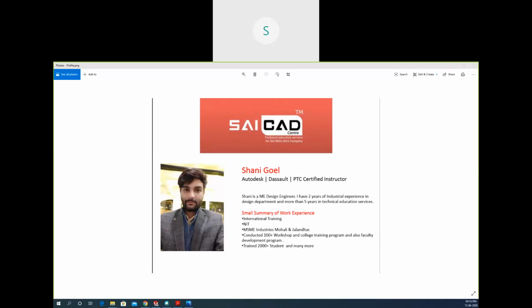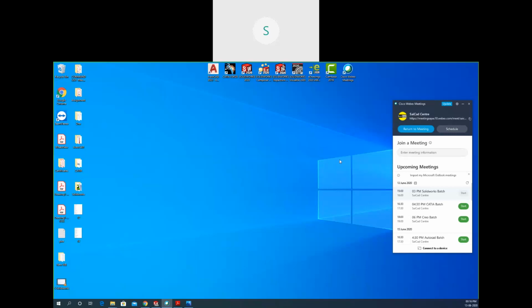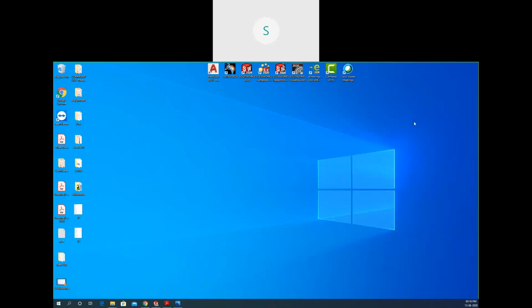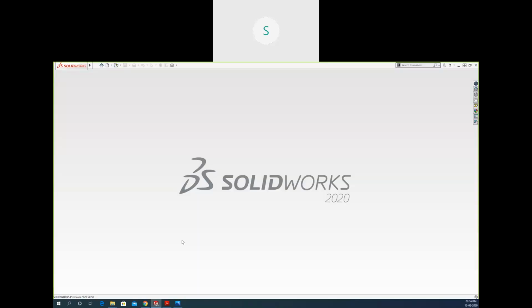So we are going to start the SolidWorks software. I will not be able to create all the parts completely in this session because we have limited time. So I'm going to show you the components and the process of how you can create them.